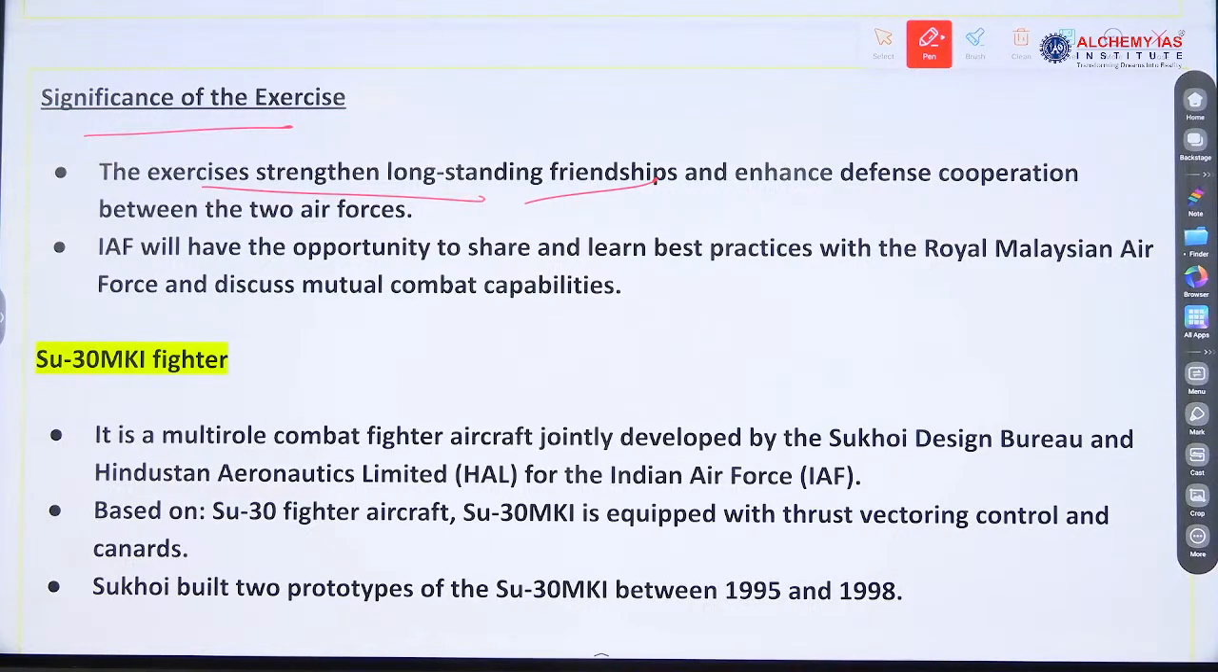Malaysia is in which region? South Asia, Southeast Asia, Asia? Southeast. Malaysia is where? Southeast, sure?